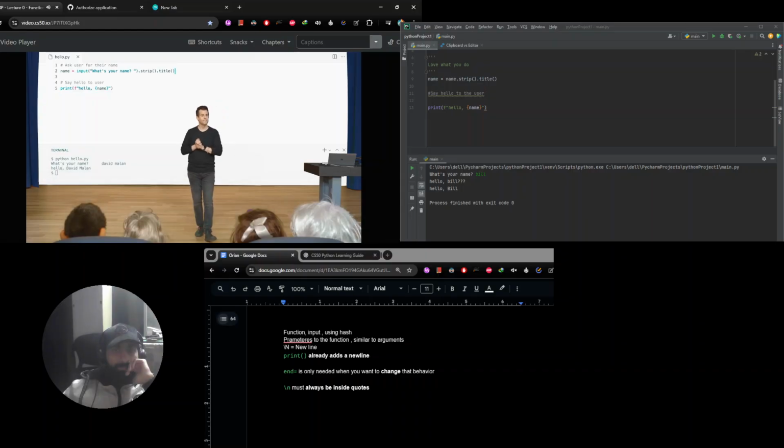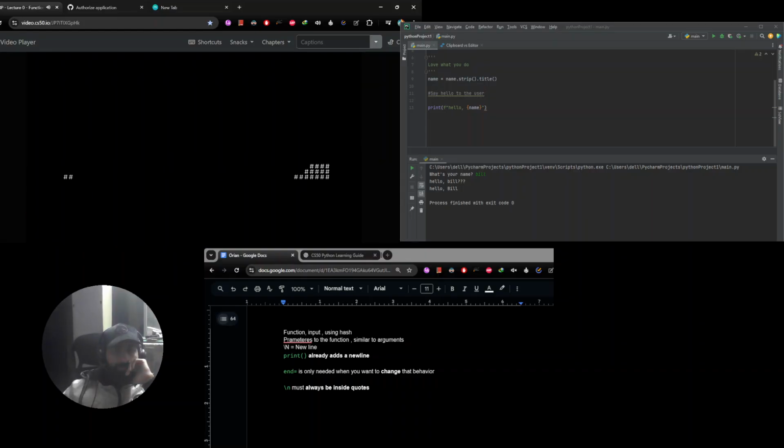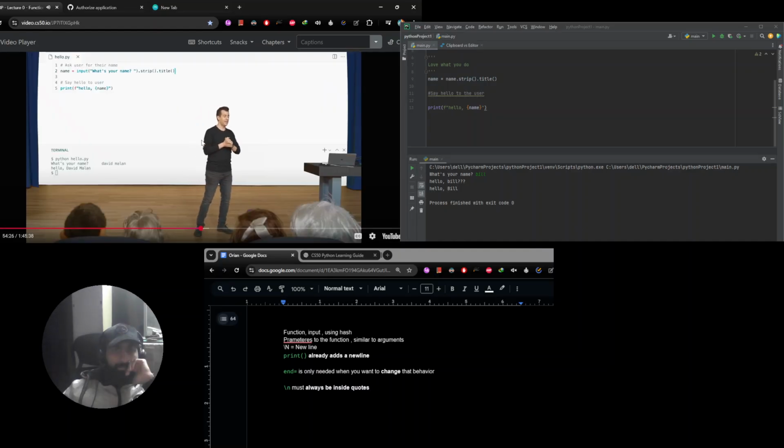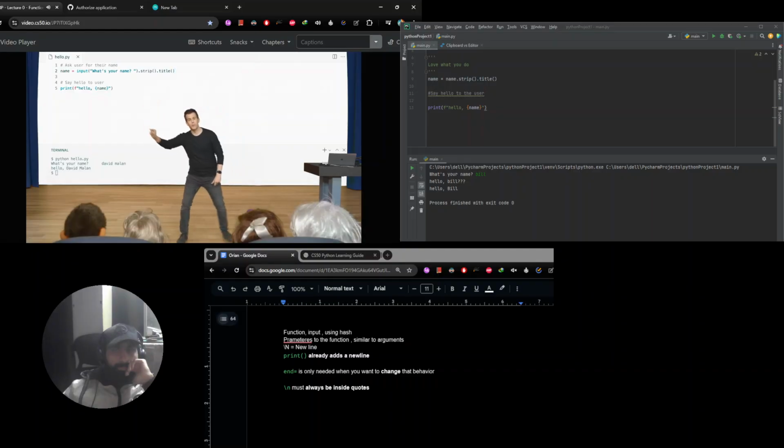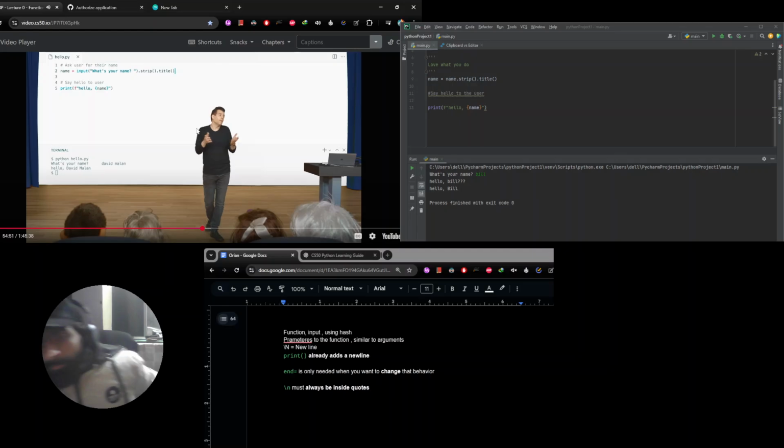How many functions can be combined like this? Dot strip, dot title, you have combined. So how many we can combine? Yeah, a really good question. Technically, as many as you want. But at some point, your code's going to start to look really, really bad, right? Because the line of code is going to get really, really long. It's eventually going to maybe wrap around again and again. So at some point, you just kind of say, like, that's too many. And you start breaking it up into multiple lines like I did, maybe reassigning the value to the variable as needed. And this is actually a good question. If I can pivot off your question, Divya, I mean, what do people think?